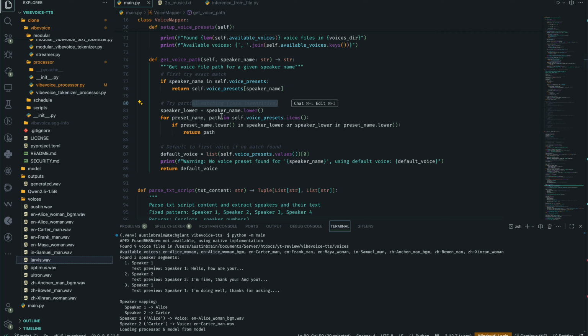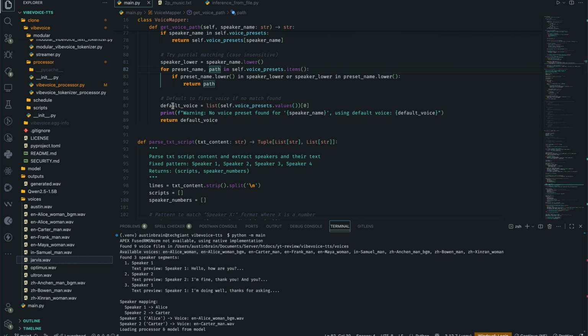Since it's case sensitive, it makes the speaker name lowercase, then looks through the voice preset items, the preset name and path, and compares whether the preset name lower is in the speaker lower, or the speaker lower is in the preset name. At the end of the day, it returns that particular path.